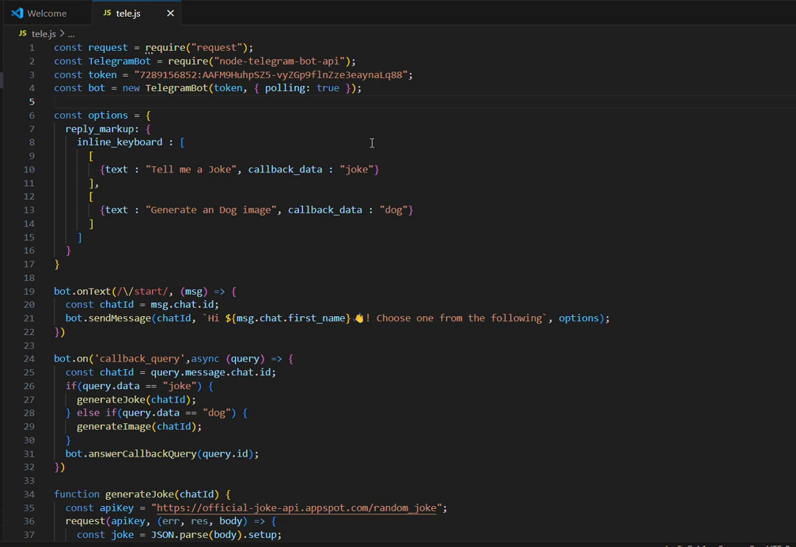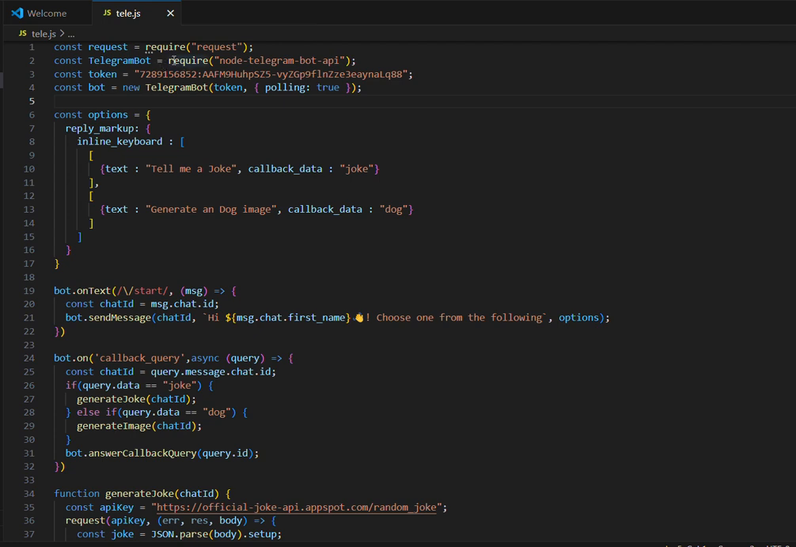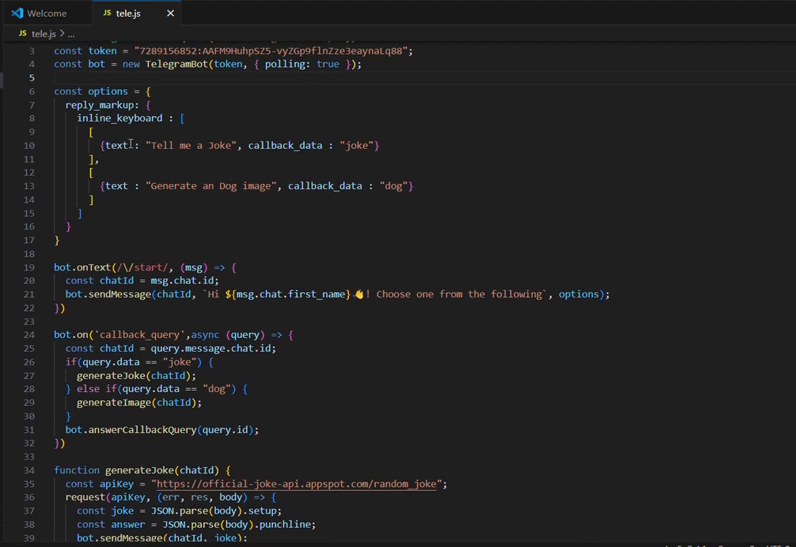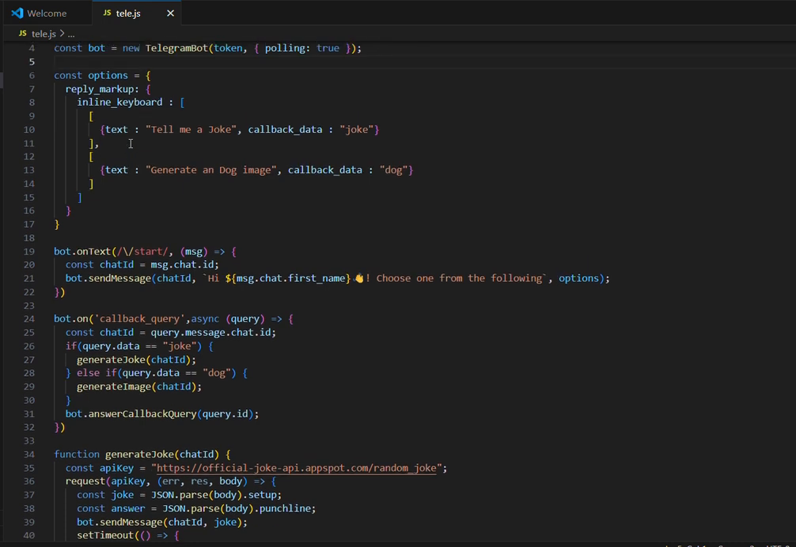A module used to make HTTP requests to external APIs. Telegram bot, a library for interacting with Telegram bots. Initialize the bot. The token identifies your bot with Telegram servers. Polling true enables the bot to continuously listen for new messages.